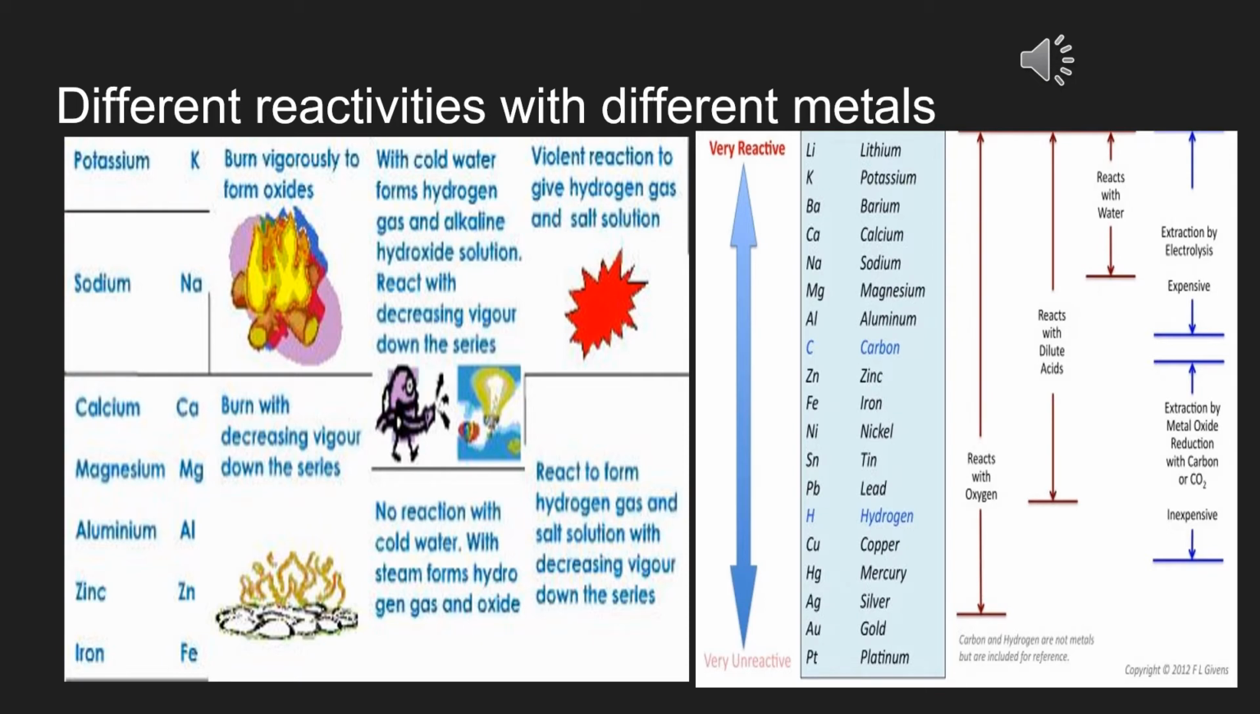You can see in the slide, on the right side of the slide, that it reacts with oxygen, reacts with dilute acid, and how it is decreasing down, right? The arrow down shows how it is decreasing, and up means how the strength of the reaction is increased.